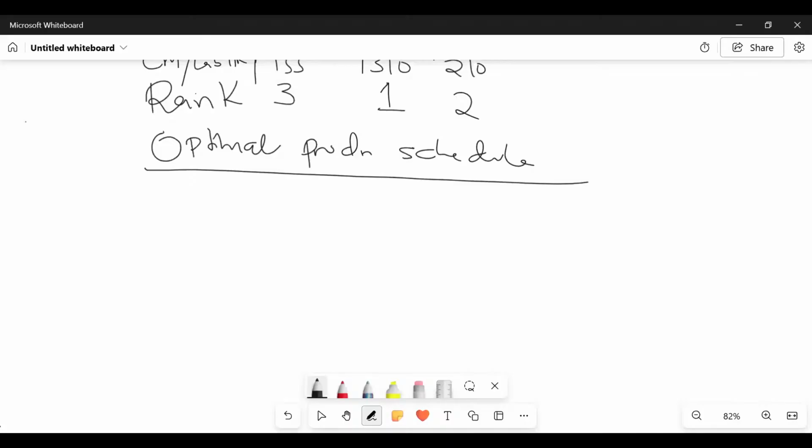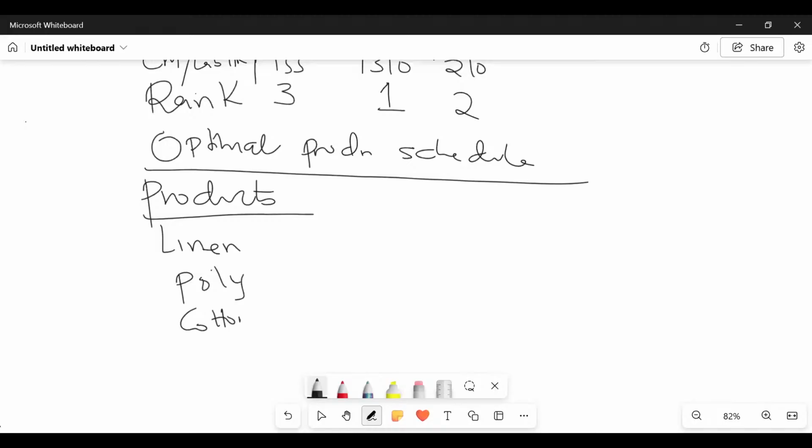So give us a column here for products. Give us a column for products here. So do you remember our products? The first one is Wongo, as per the rankings now. As per the rankings, the one that has been ranked number 1 is what here, somebody? Linen. Followed by what here, somebody? Polyester, poly. And then lastly, we have what here, somebody? Cotton.